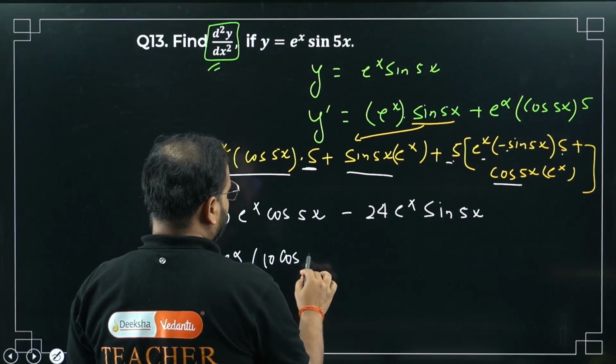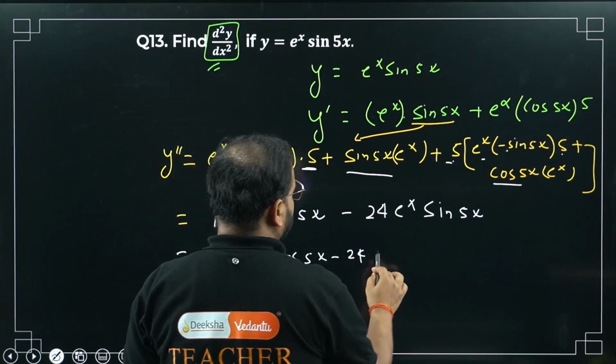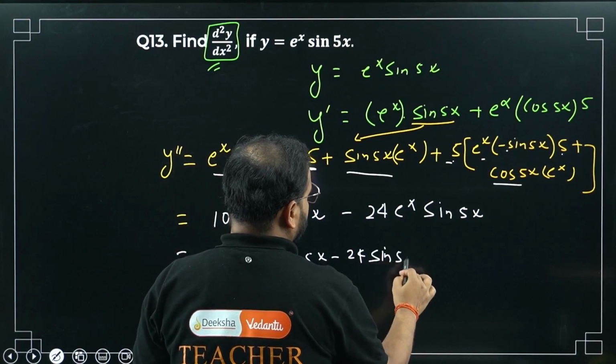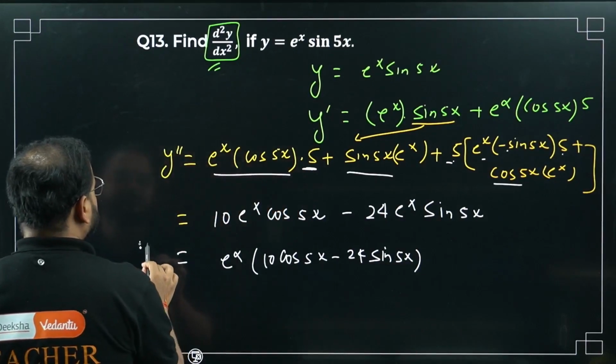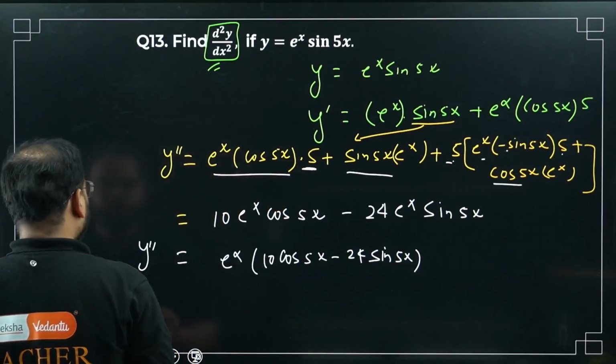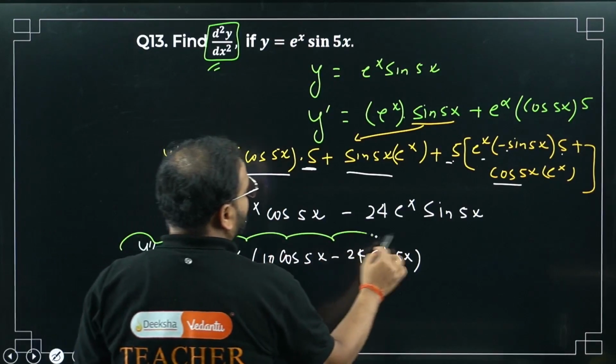10 cos of 5x minus 24 sine of 5x. Please check any steps if I have made any mistake. I've tried not to, but if I have made any, let me know in the comment section.